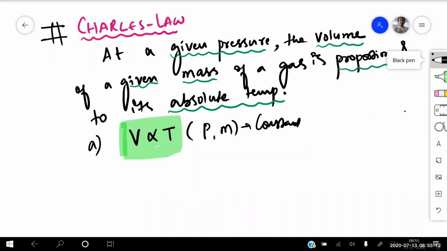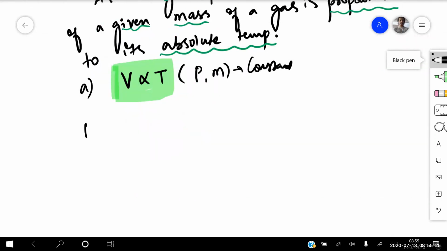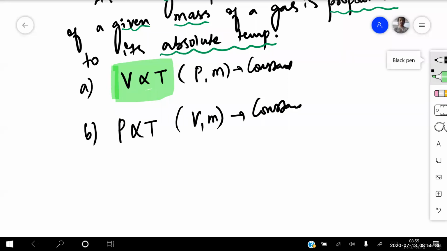In the Charles law, that is the first statement he has given for me. In the statement, he says that at a given pressure, the volume of a given mass of a gas is proportional to its absolute temperature. In the same way, number B, if volume and mass are kept constant, pressure is directly proportional to temperature. That is also one of the forms of your Charles law you need to remember. So what is the given condition? Pressure is directly proportional to your temperature, keeping the volume as well as the mass of the gas constant.